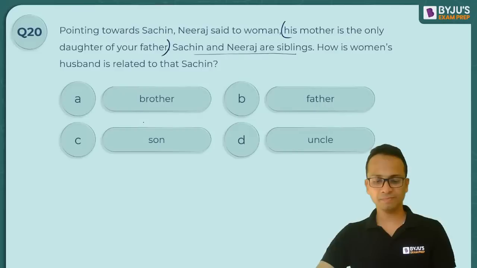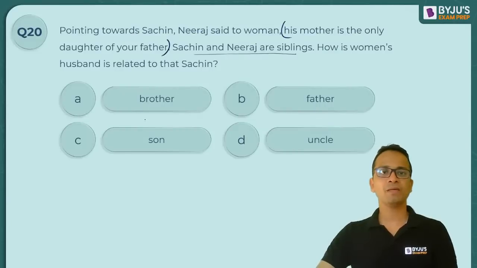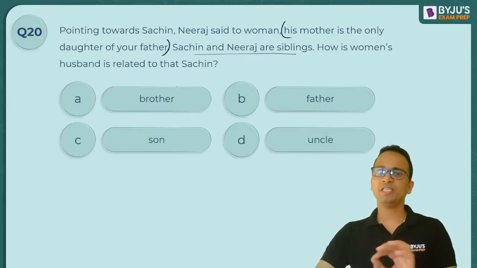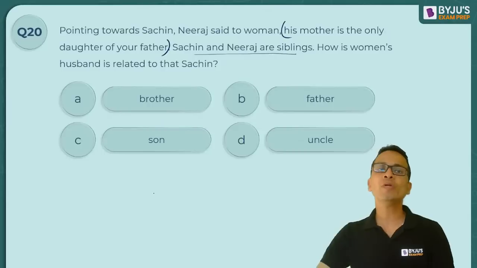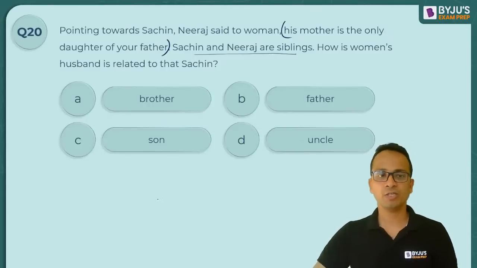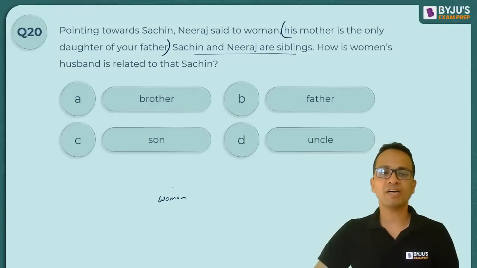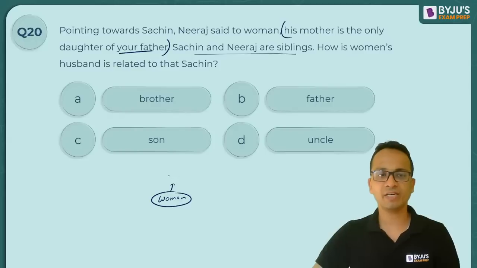All right, Vicky. Now, pointing towards Sachin, Neeraj said to a woman. Neeraj एक woman को बोल रहा है. His mother, मतलब Sachin की mother, is the only daughter of your father. So, woman का father. So, your father. So, woman का father.